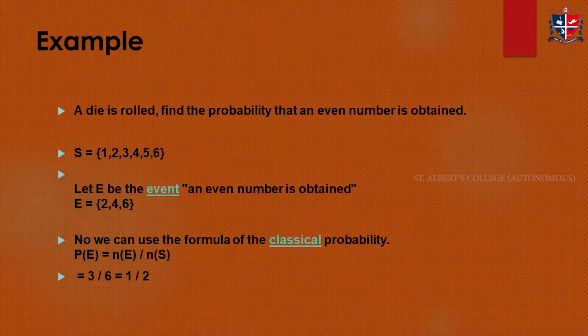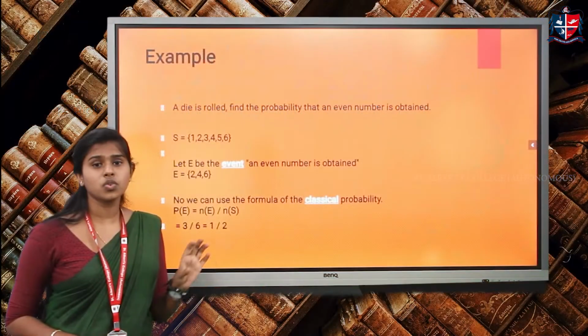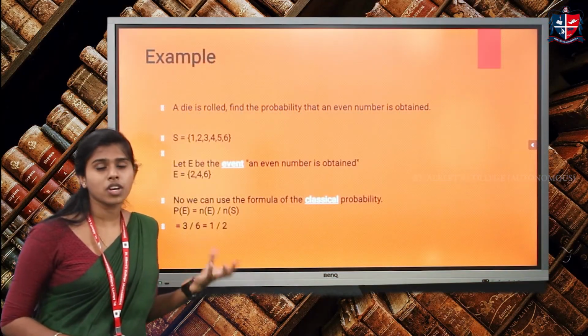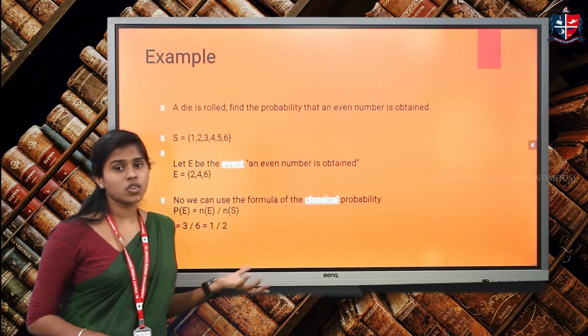Let E be the event that an even number is obtained. So the criterion is that the even number should be obtained, and the even numbers are 2, 4, 6. Now we can use the formula of classical probability, which we have seen in the first slide: the total number of favorable outcomes divided by the total number of outcomes.